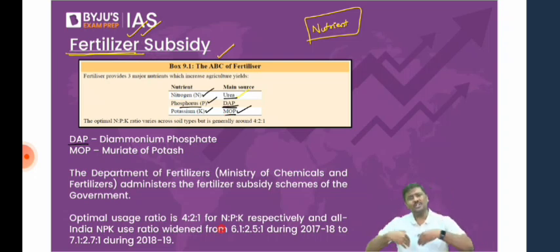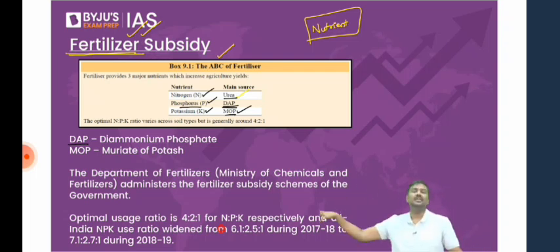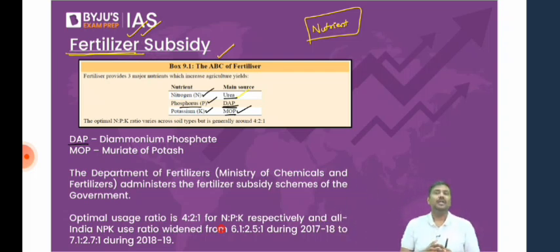Apart from this, there is also sulfur, and you'll have a combination of it, right? NPK is like this: some nitrogen, some phosphorus, some potassium, and some sulfur. So there are also complex fertilizers which are available in the market. Now, what are the important points regarding this?